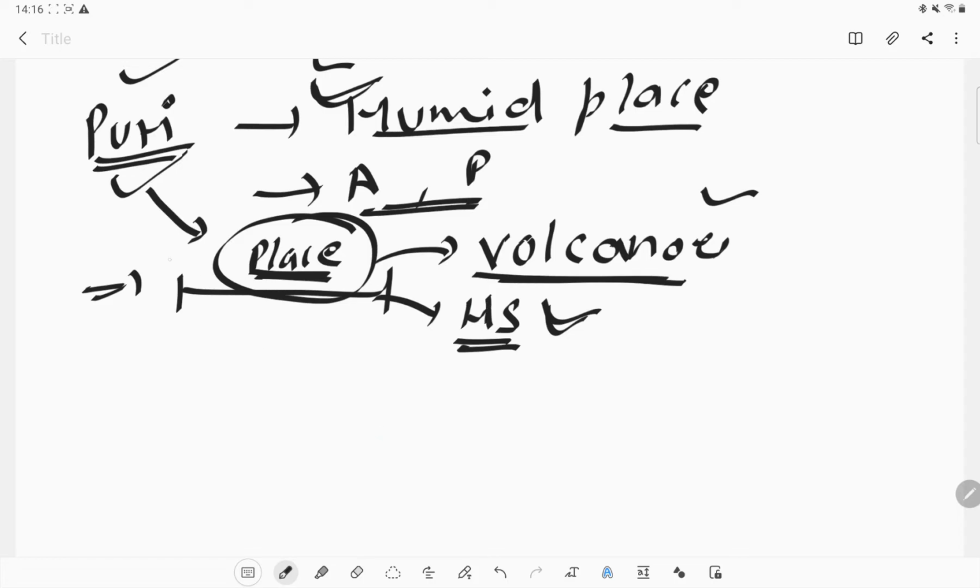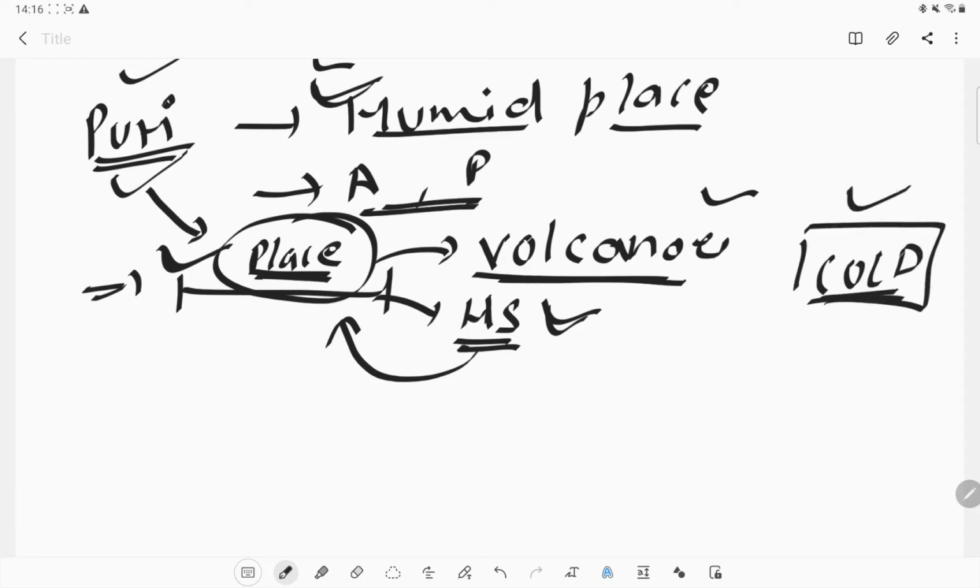So we can say that in every place there is some organism, and that organism is adapted according to that place, according to whatever requirement it has. If we need to live in a cold temperature, we require a very high amount of fur, or if we talk about a human being, we require a proper jacket or something to keep our body warm in the cold climate.